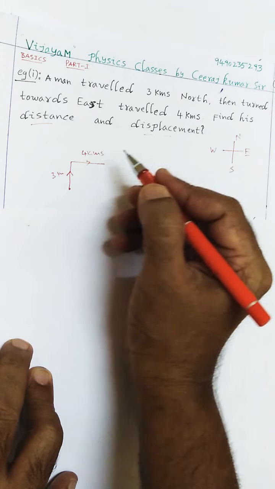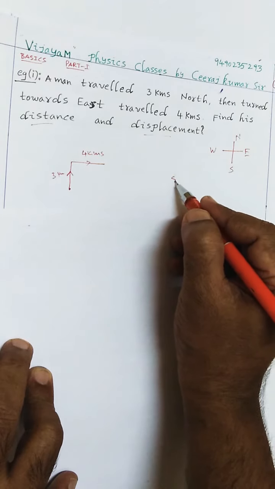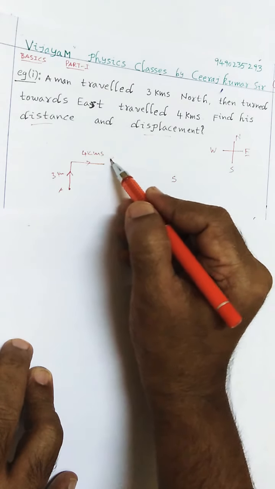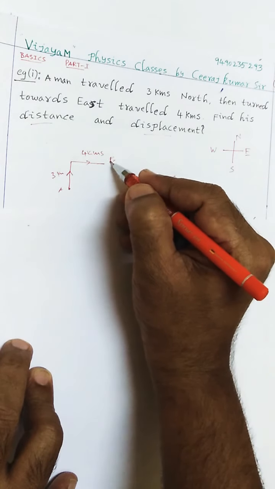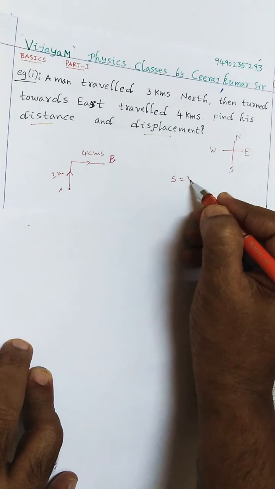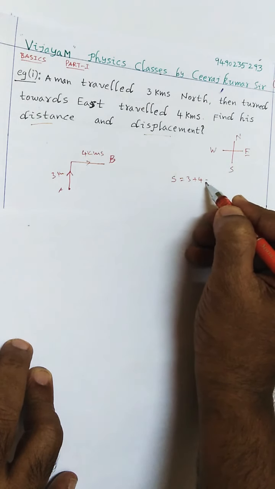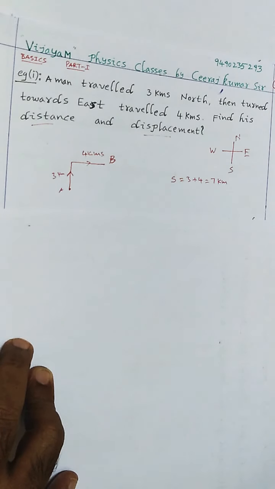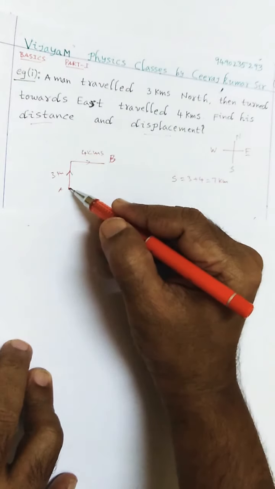Therefore, what is the distance he traveled here? Distance is the actual path. So starting from A to B, the actual path will come under this. So what is the distance here? It's nothing but 3 plus 4, it is 7 kilometers. That is the distance. And then what is the displacement of this man?